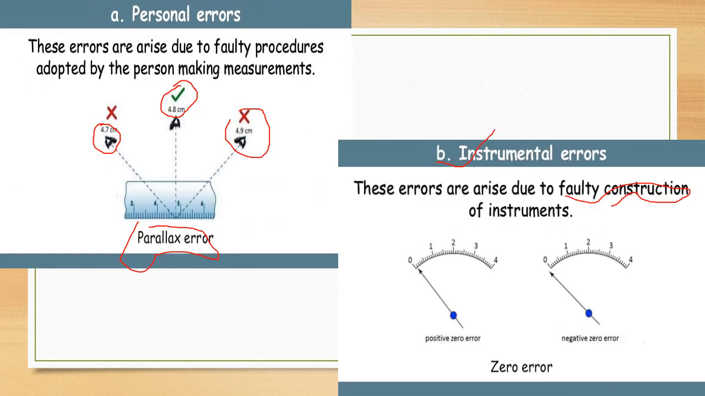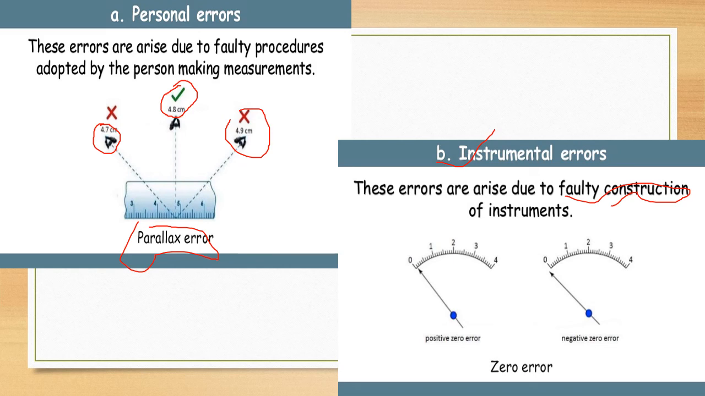The error due to a human is called personal error. For example, there are 3 persons who take the reading. The first person is here, whose reading is 4.7. The second person is here, whose reading is 4.9, and the person in front of the ruler measures 4.8 centimeter, which is the correct reading. So this is called personal error. It is also known as parallax error.